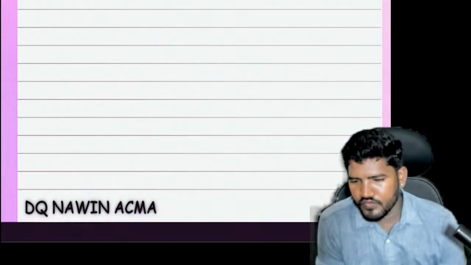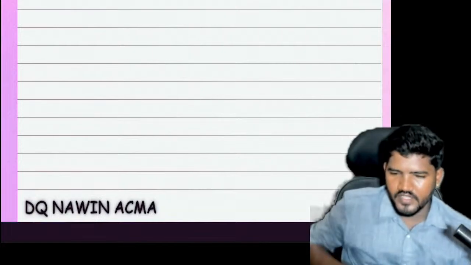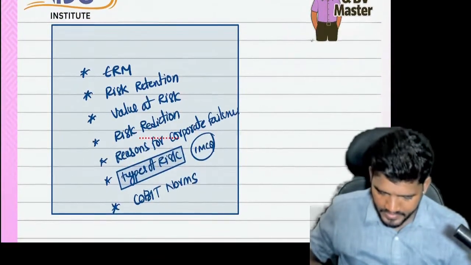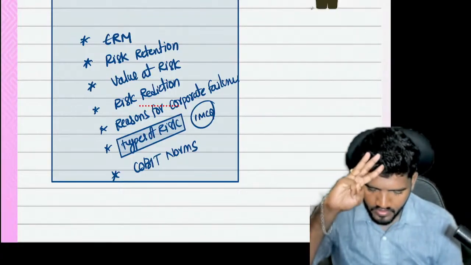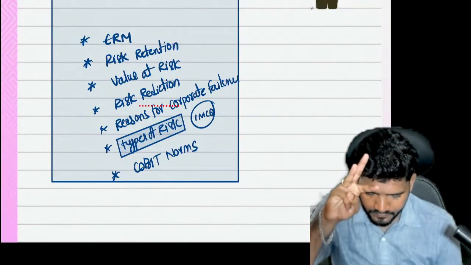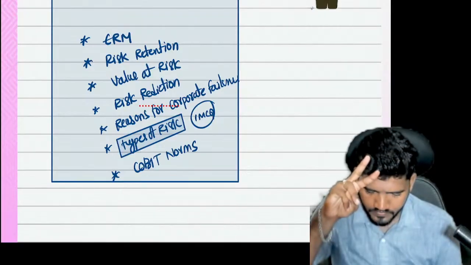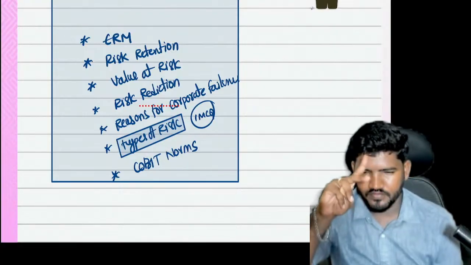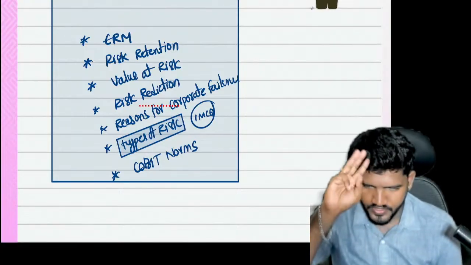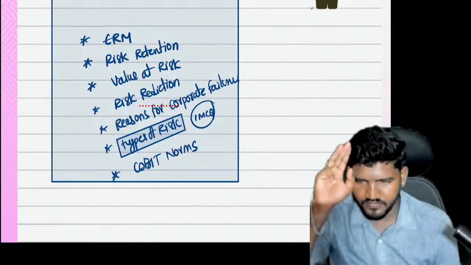Seven questions, one will become your guess. My guess: three are there. ERM, COBIT norms, risk reduction. These three are my guess.